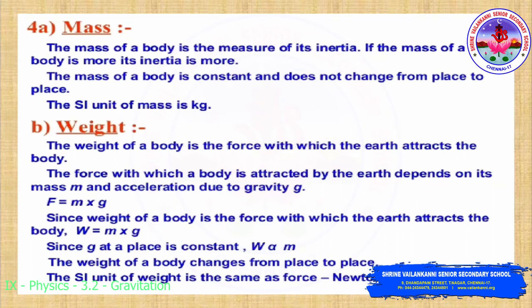Since gravity at a place is constant, W is directly proportional to mass. The weight of an object changes from place to place. The SI unit of weight is the same as force, Newton.